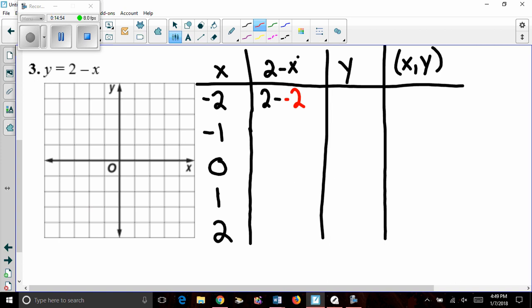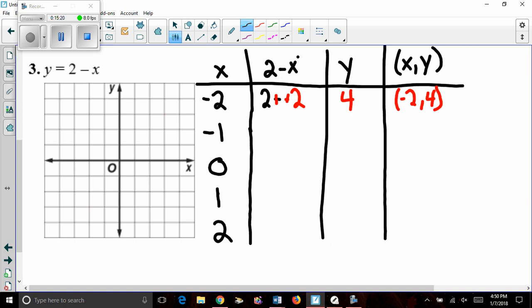2 minus a -2. We have talked in detail about how when we have minus a negative, it really all becomes positive, making this 2 plus 2, which is 4. So negative 2 comma 4.